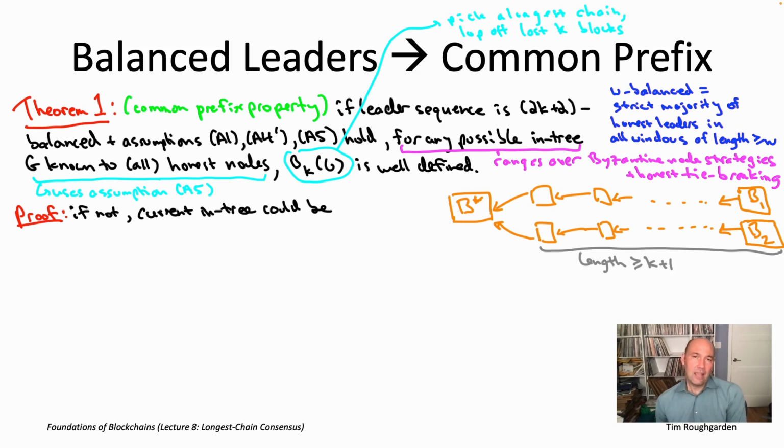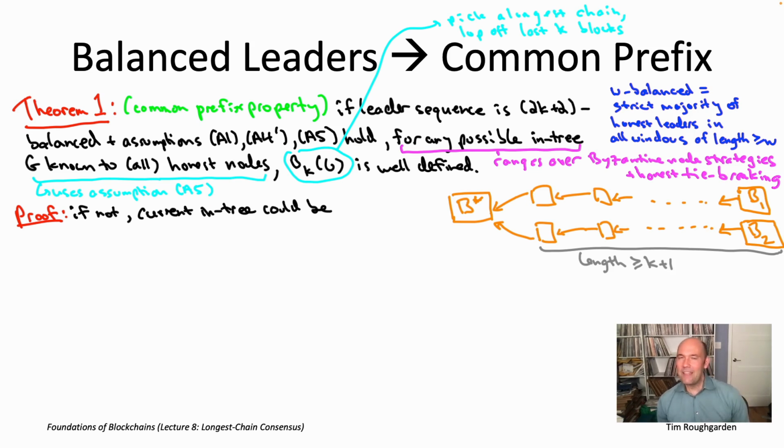Why is that a complication? Well, remember, among the shenanigans that Byzantine nodes can do, delaying block announcements is one of them. So we have to allow for the possibility that B star was created a long time ago by a Byzantine node, but announced to everybody else only relatively recently. And that's kind of an annoyance. As promised, the fact that nodes can delay announcements doesn't really have an impact on the basic consistency and liveness properties of longest chain consensus. It has implications for other properties, as we'll see later, but it does make the proofs a little bit more annoying. This is one of the key points where the fact that Byzantine nodes can delay announcements makes the proof more annoying.